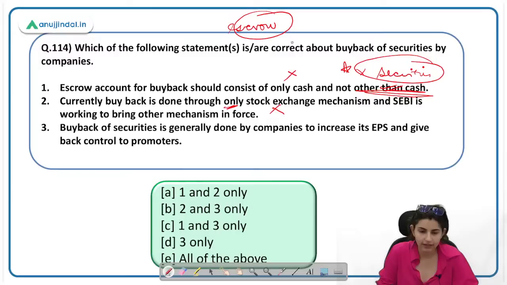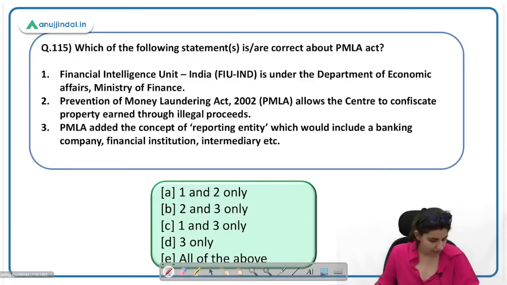This statement is also correct, and you have to find out the correct statement here. Buyback of securities is generally done by a company to increase the EPS and give back control to the promoters. Yes, that is the function of buyback. 114 ka D. Very good. Whoever has answered D is right. Let's move on.